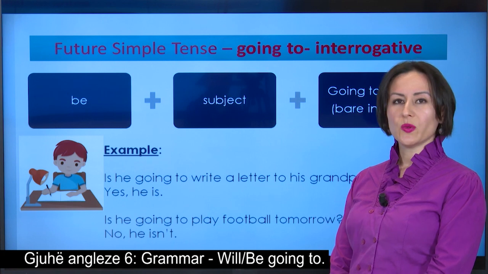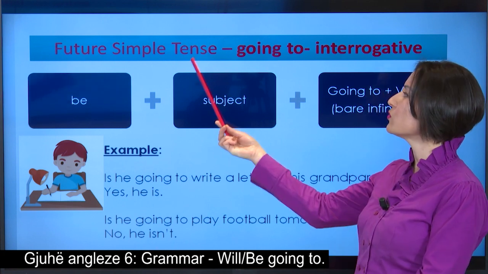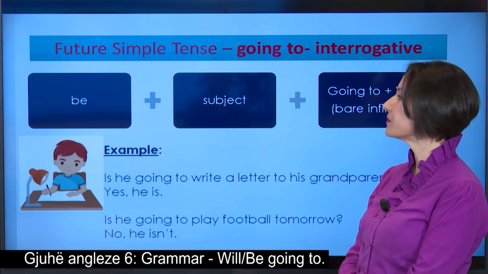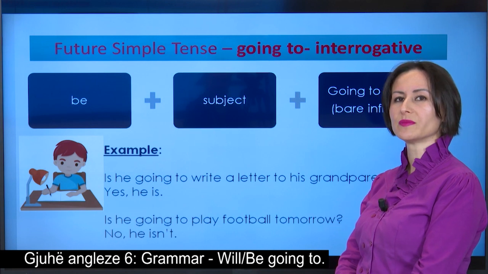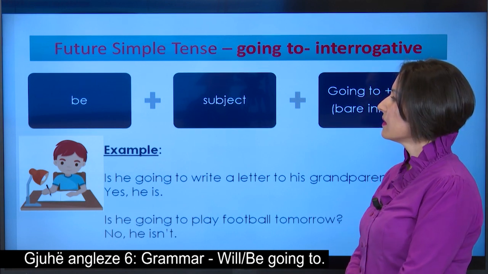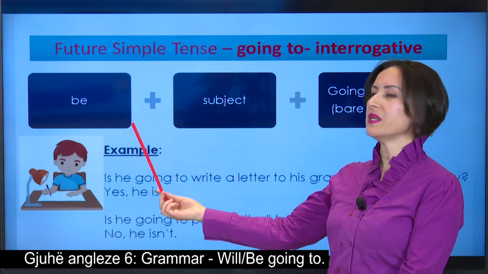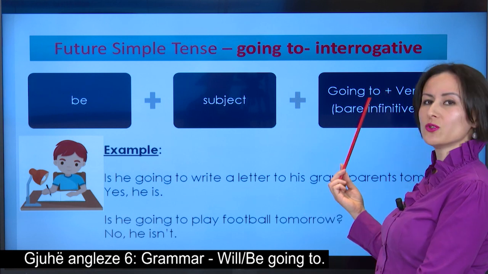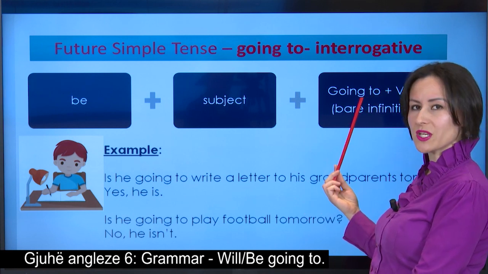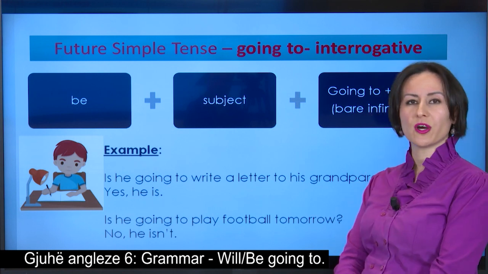How is going to used in the interrogative form in the future tense? Again, here we have the inversion form. The scheme tells us that the verb be is followed by the subject and going to, which does not change at all, and the bare infinitive of the verb.